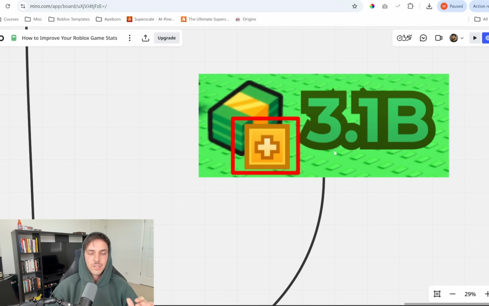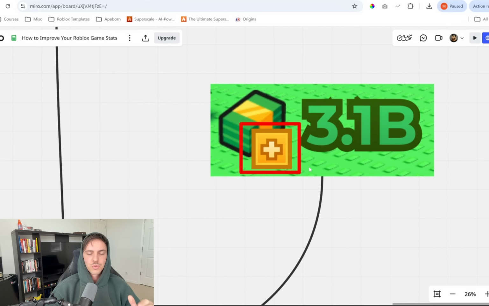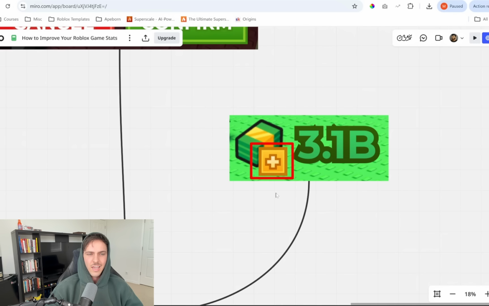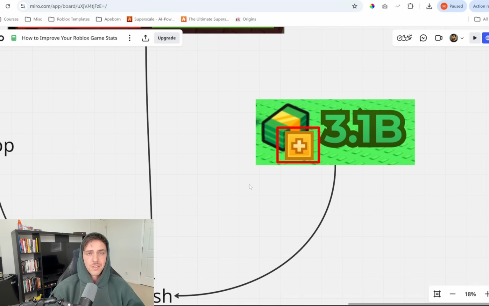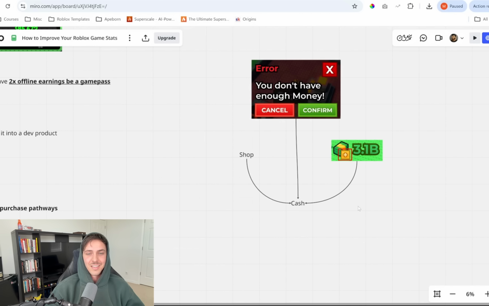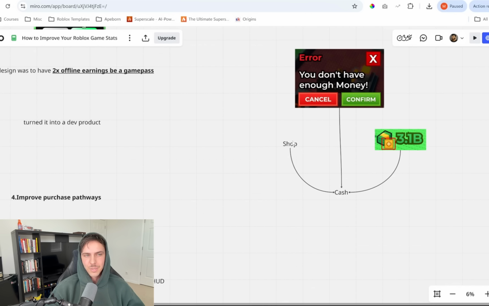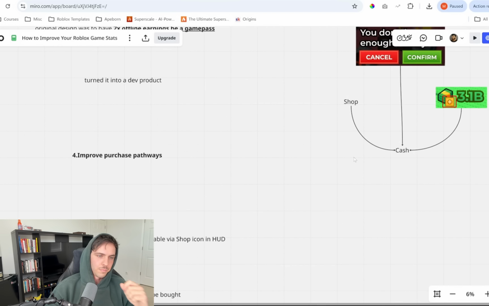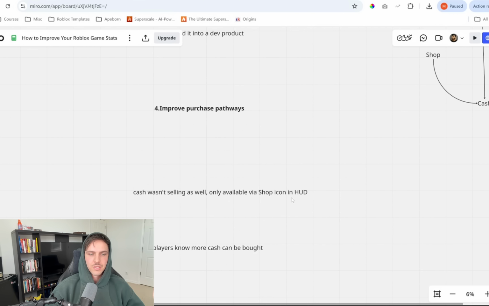You guys know our game's heavily inspired by Oil Empire. But this is why it's important to study other games and see what mechanics they use and just form a hypothesis and think to yourself, will this work for our game? And test it. For us, this drastically improved cash sales. Okay. Cash is not our best selling product. I think the 1 bill cash is, but we were basically selling no cash before we improved the purchase pathways.